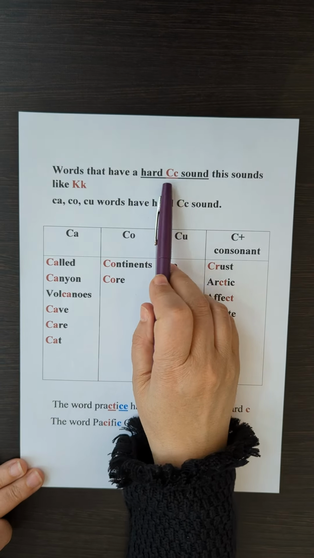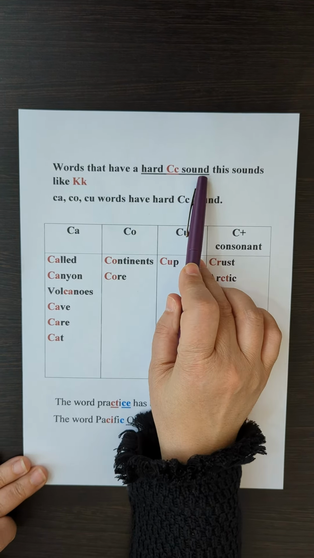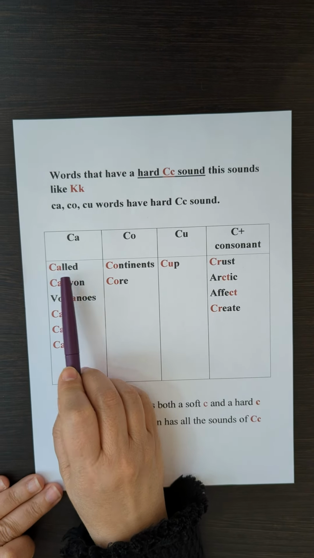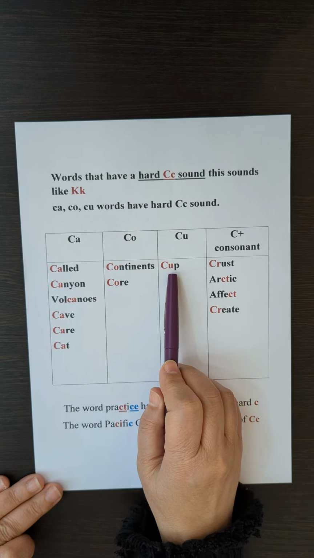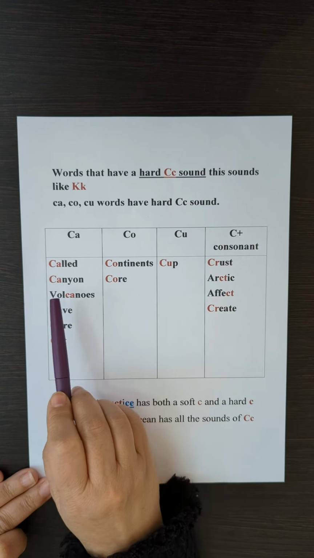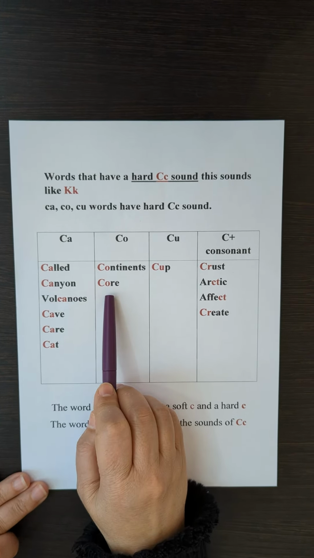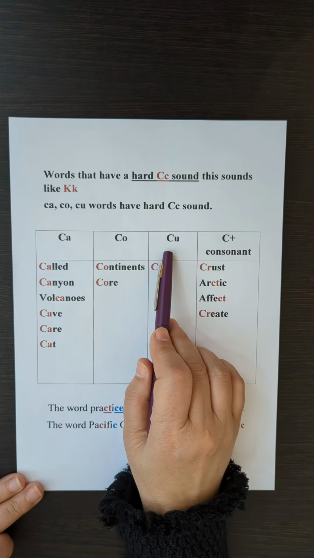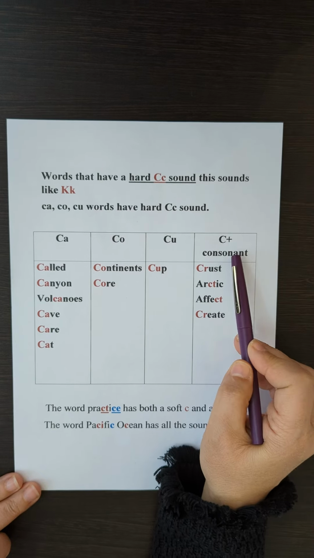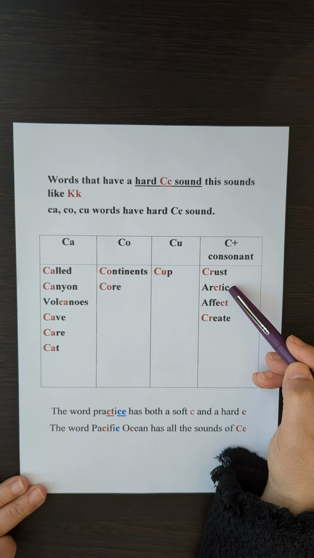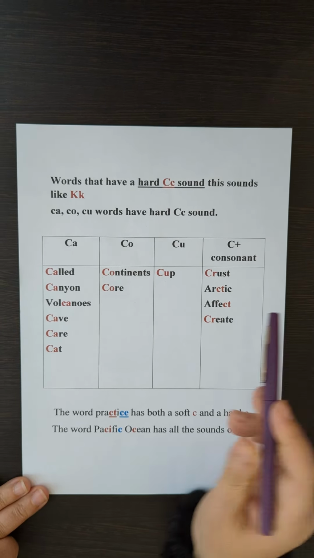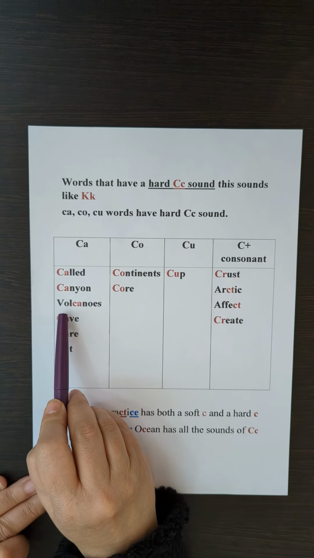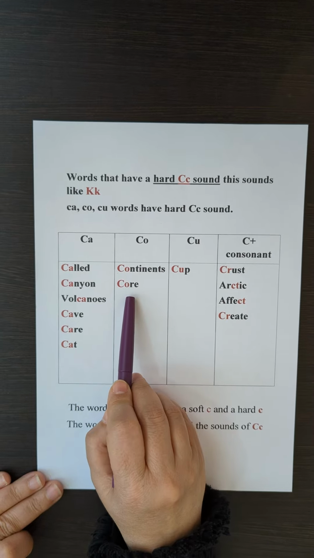The second sound that C makes is a hard C sound, and it sounds like K, K. Called. Continents. Cup. Crust. Canyon. Core. Arctic. So CA, CO, CU, and C plus a consonant sound. Crust, Arctic, affect, and create. And of course, these make the K sound. Cat, care, cave, volcanoes, core, and cup.